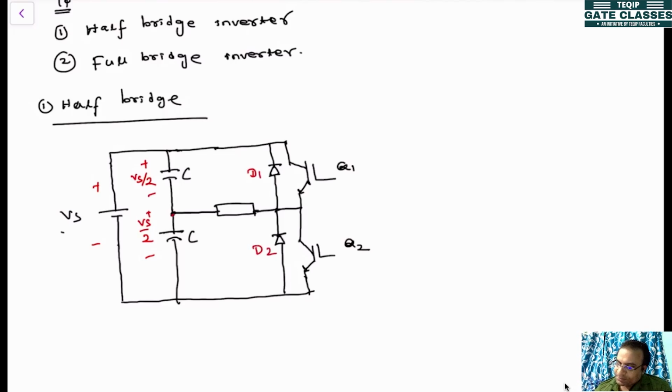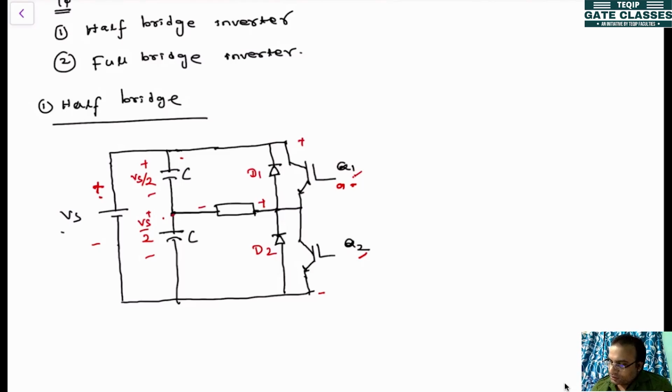Now let's see what happens. Since this is a DC supply voltage, the positive terminal will always be applied here and the negative will always be applied here. Now we can control the switching. This is an IGBT, so if you give the gate signal to Q1 first, the switch-on signal, then this plus will be coming here and this minus will be coming here.